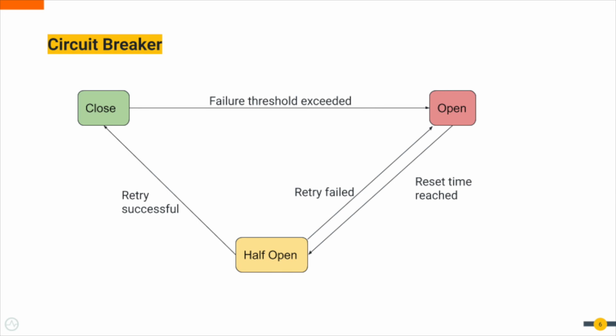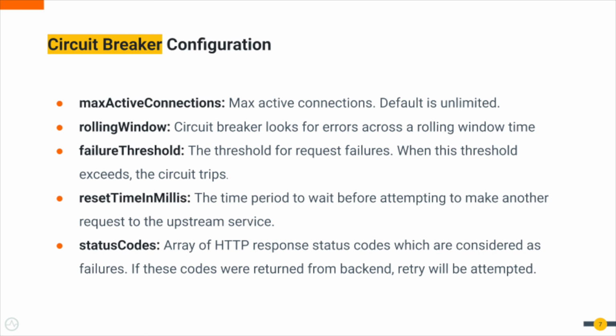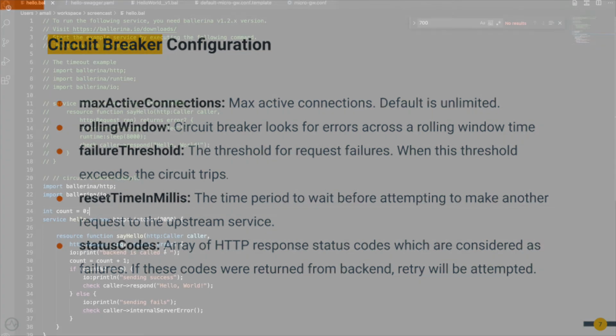After waiting for some time, the reset time will be reached and the circuit goes to the half open state. It will now try whether the upstream server is available. If this is successful, then the circuit breaker will reset back to the normal state. Otherwise, it will go back to the open state. The following circuit breaker configuration can be provided using the Advanced Endpoint Config extension in the API definition.